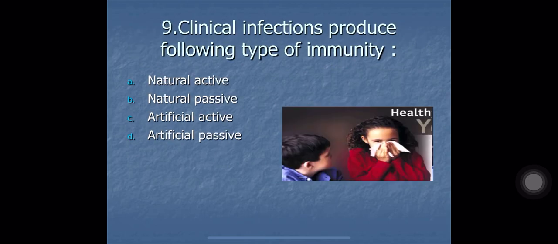Question number 9. Clinical infections produce following type of immunity. Any clinical infection will produce which kind of immunity? A. Natural active, B. Natural passive, C. Artificial active, and D. Artificial passive. So clinical infections produce natural active type of immunity. That is called natural immunity, and in that also active type. So natural active immunity, option number A.